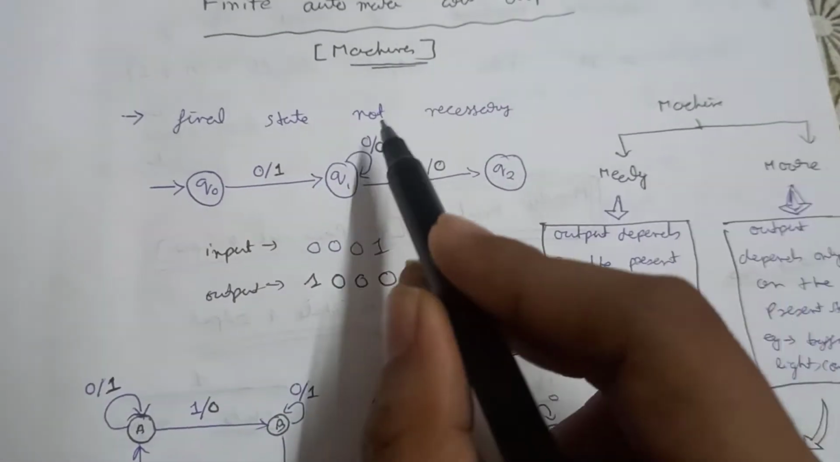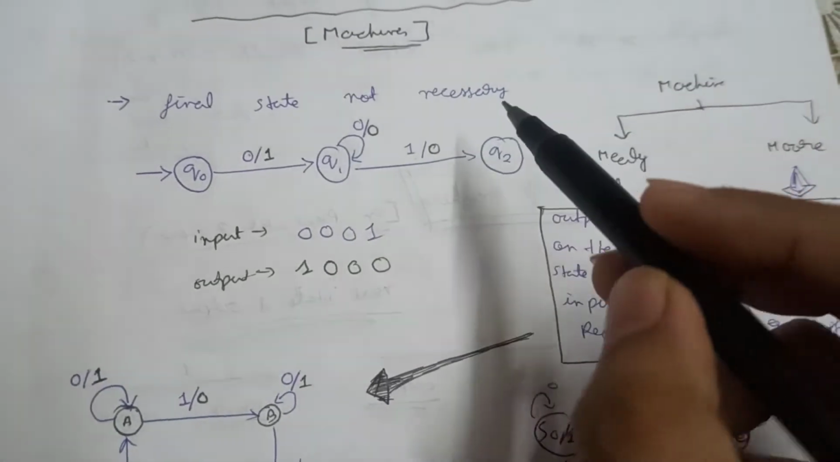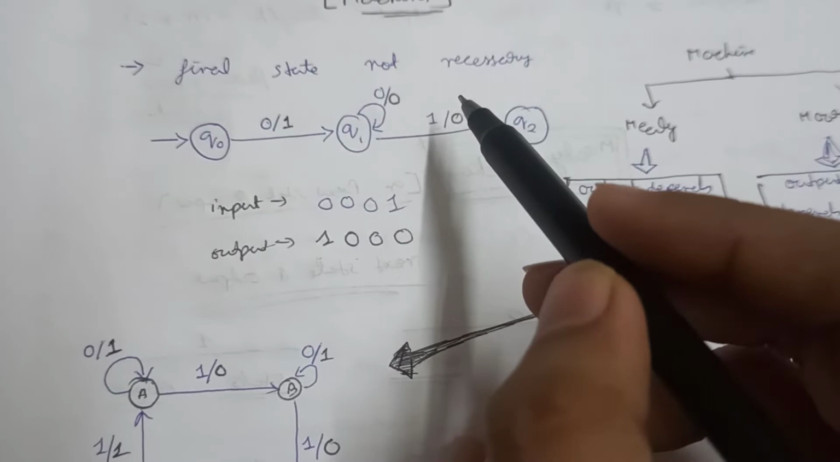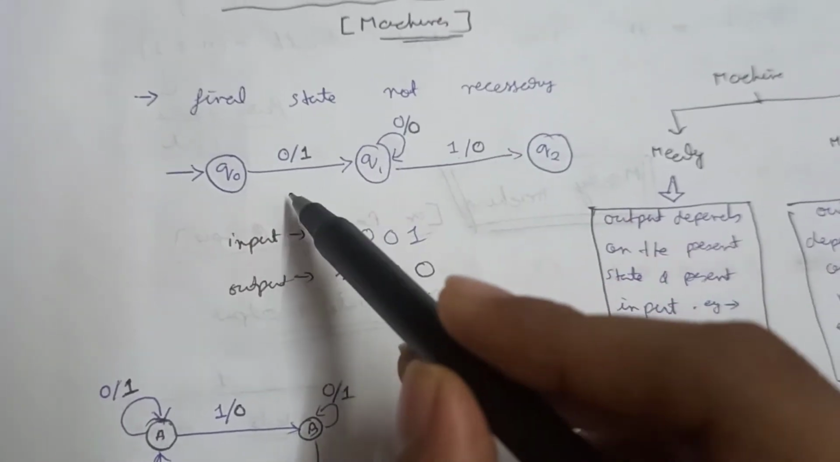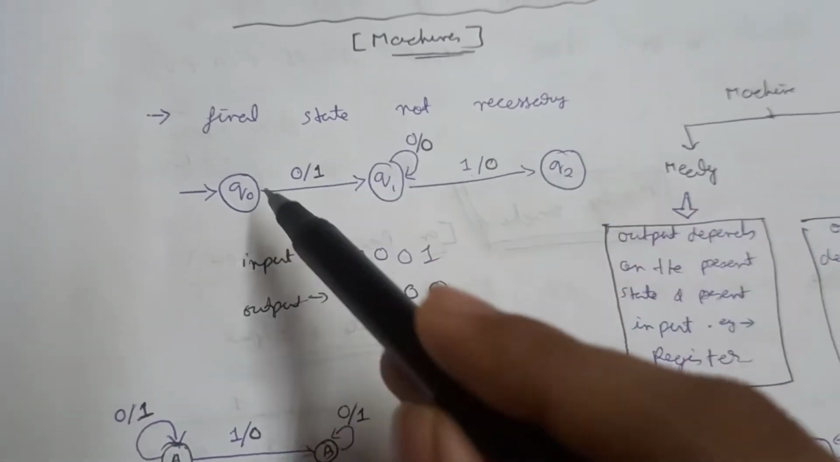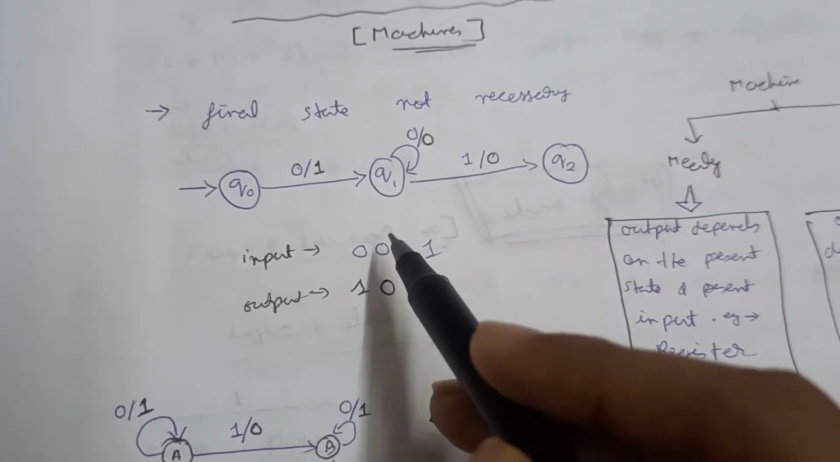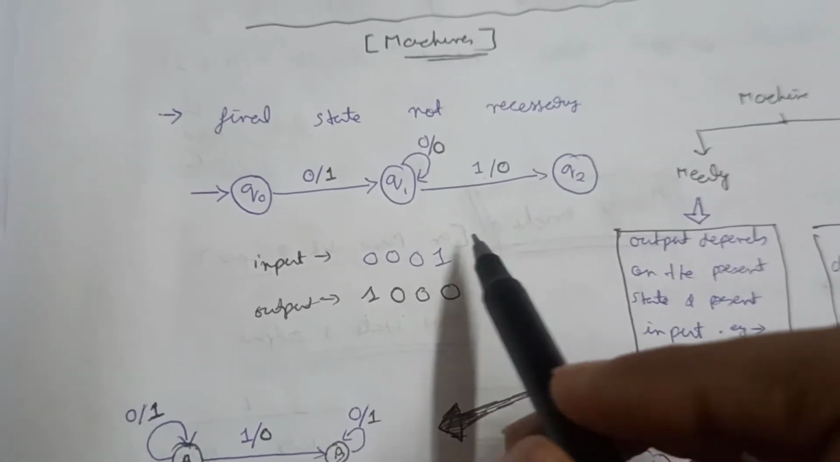Okay, finite state is not the necessary thing, because here what we need is not the final state. Here what we need is our output. Okay, so see, if this is one particular automata with output, and we put this input 0001, what will be the output? So let's check.